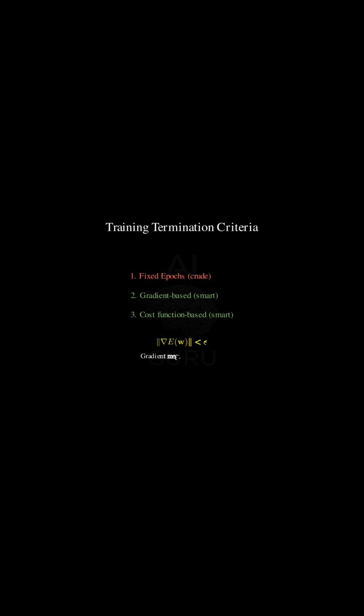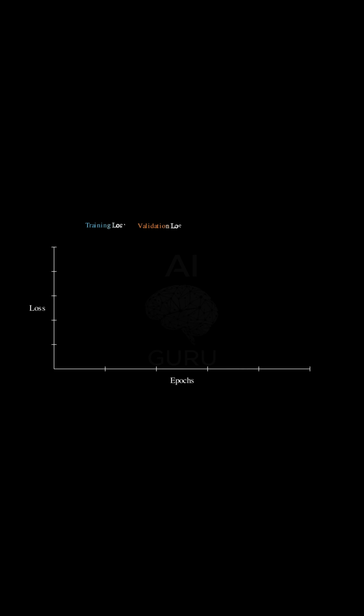Yes, we need rigorous termination criteria, and we can categorize them from the incredibly unsophisticated to the essential mathematical requirements. Let's quickly dismiss the crude approach first. The crude stop is simply specifying a fixed number of epochs. You just say run for 100 loops and then stop, which is easy.